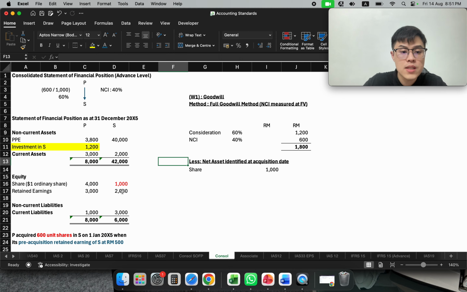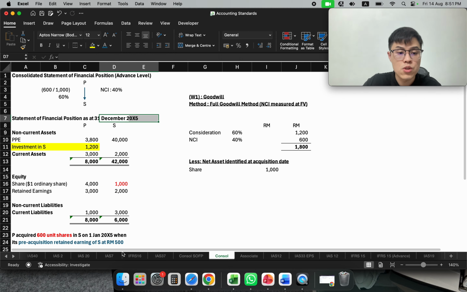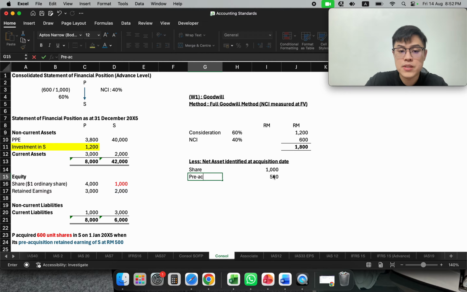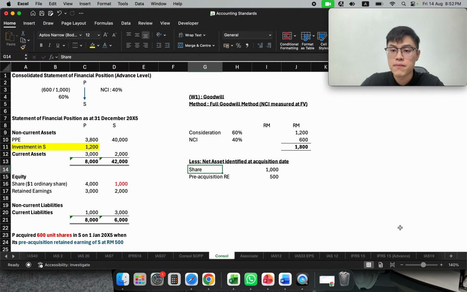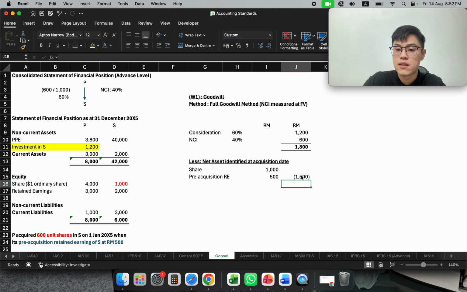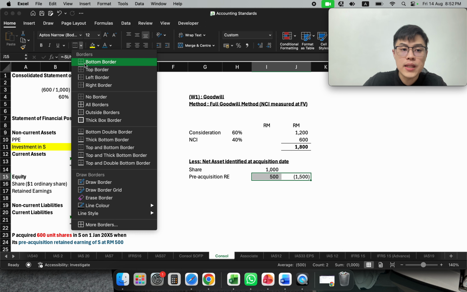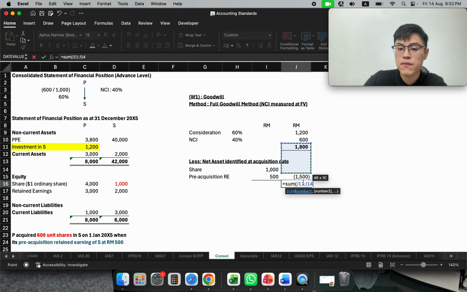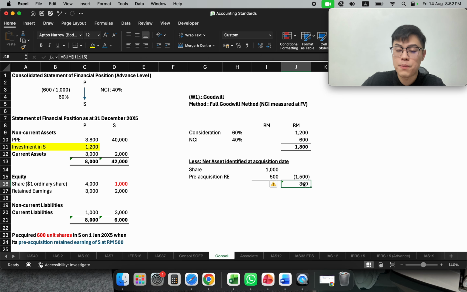Instead of using 2,000, which is after 1 year, 31st December 2005, you should use 500. Therefore, I will put a 500 in here. This is my pre-acquisition retained earning. Always remember, pre-acquisition retained earning. And that will be my sum of net asset. Ultimately, what I do in here, I will just minus it off. And that will be my goodwill.